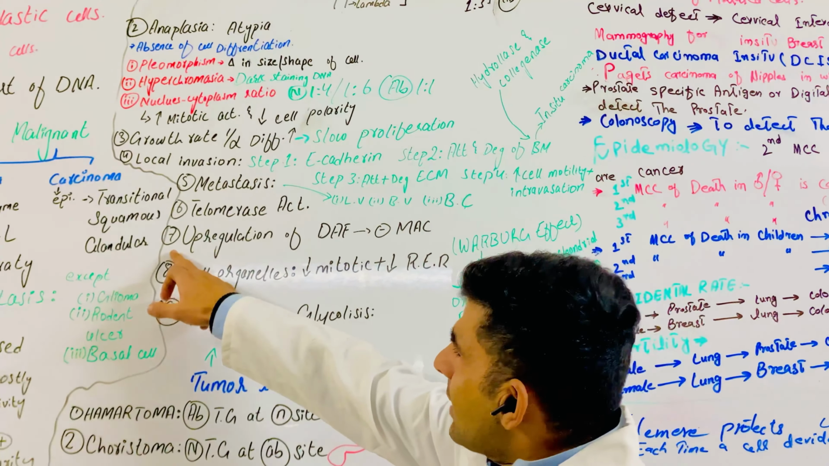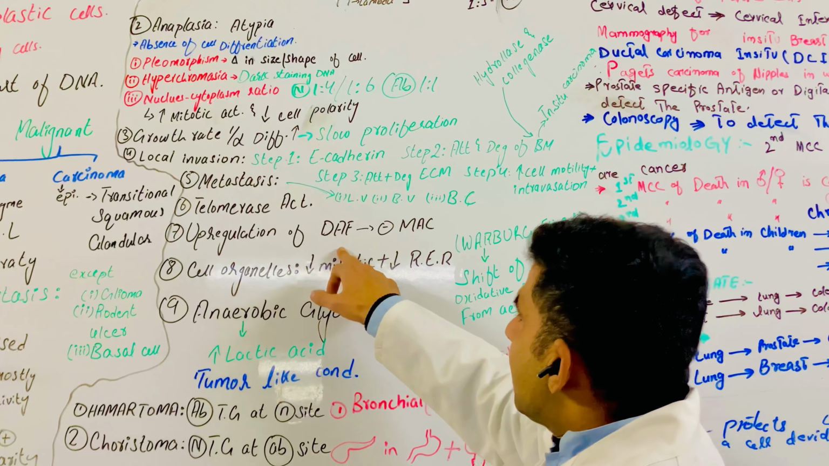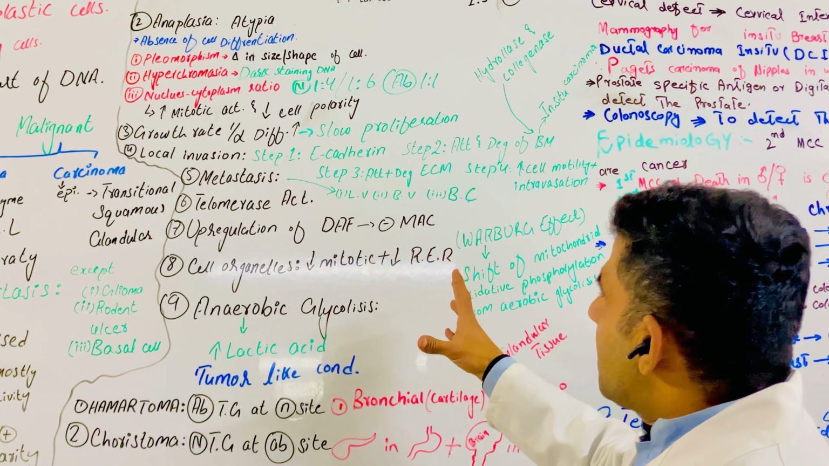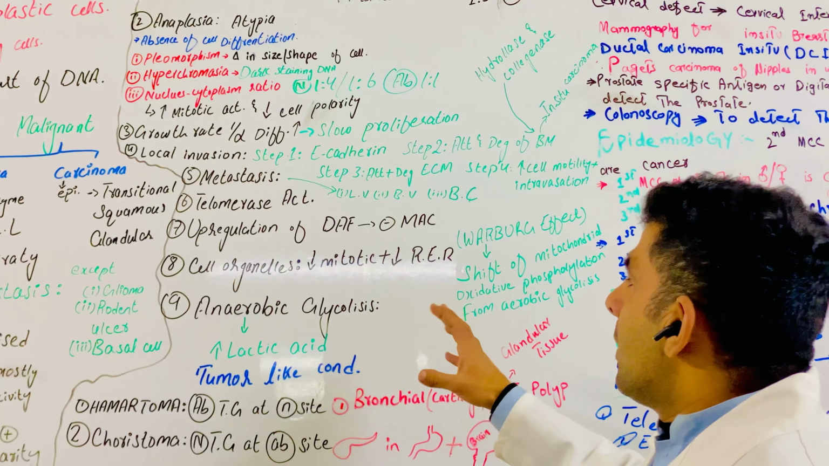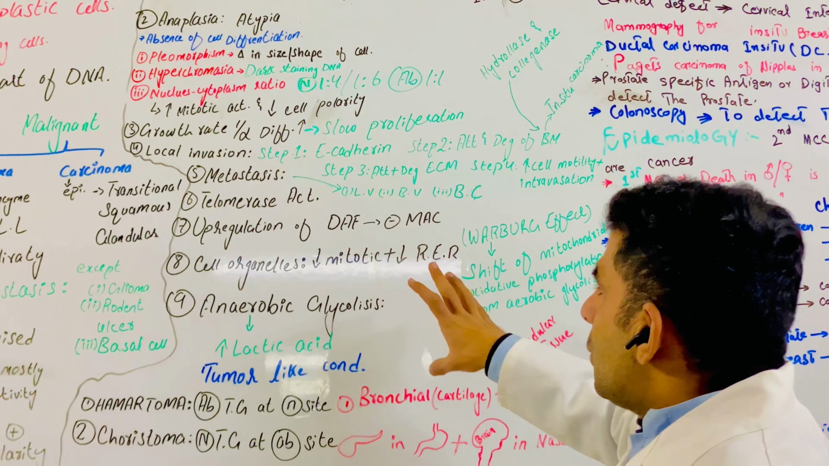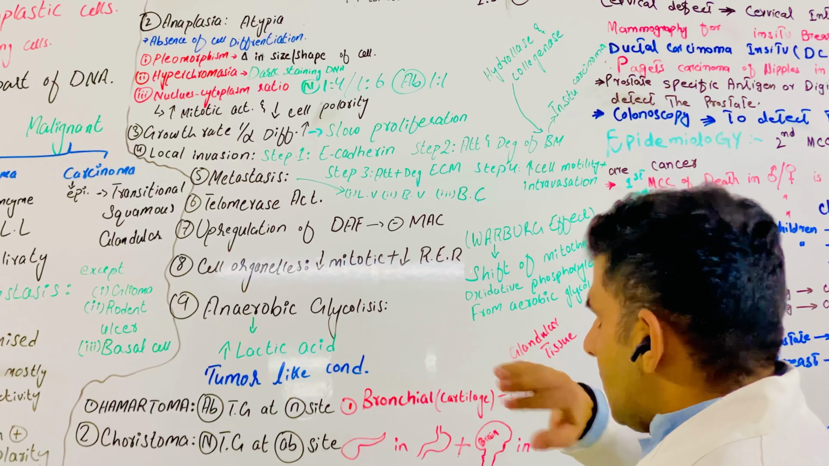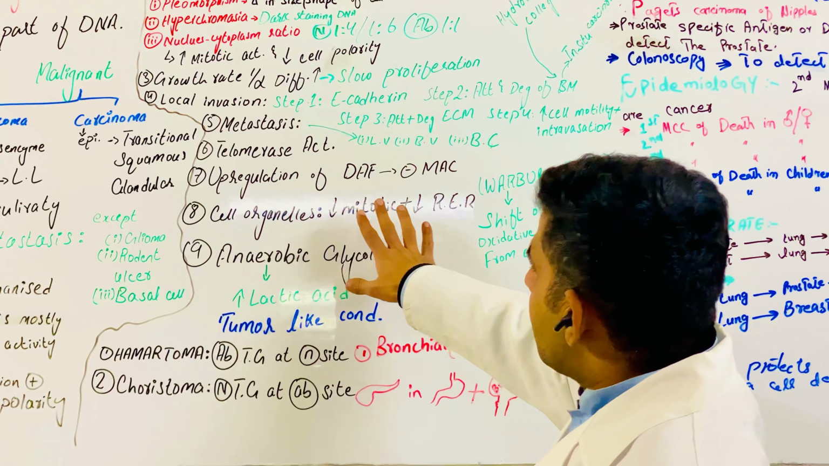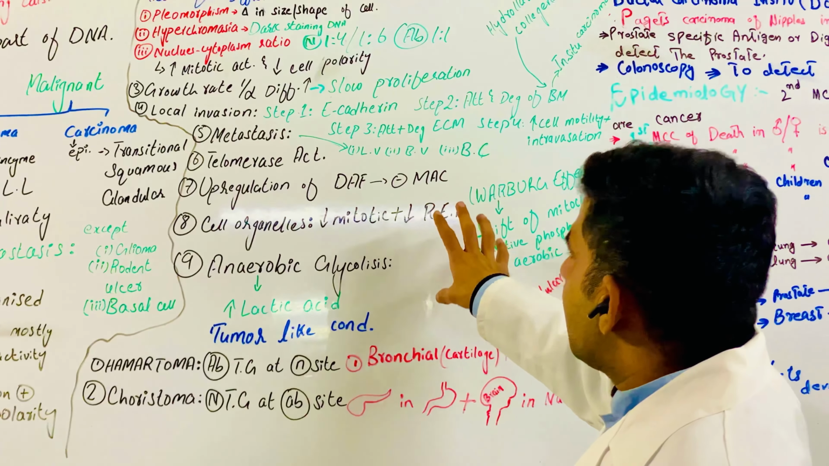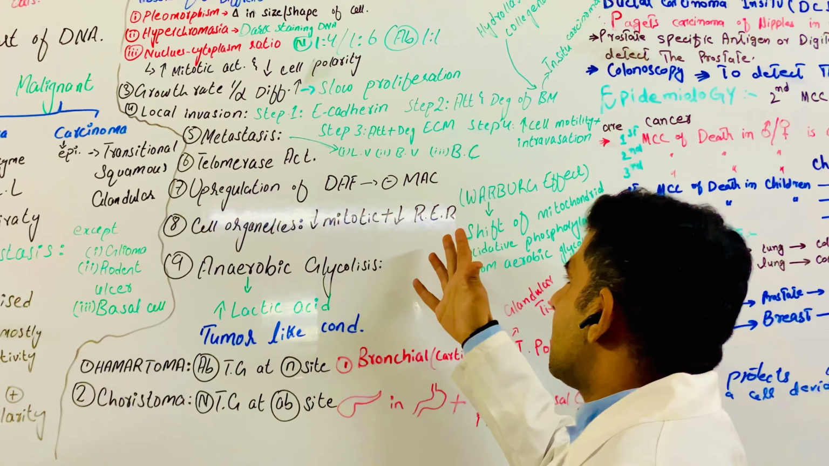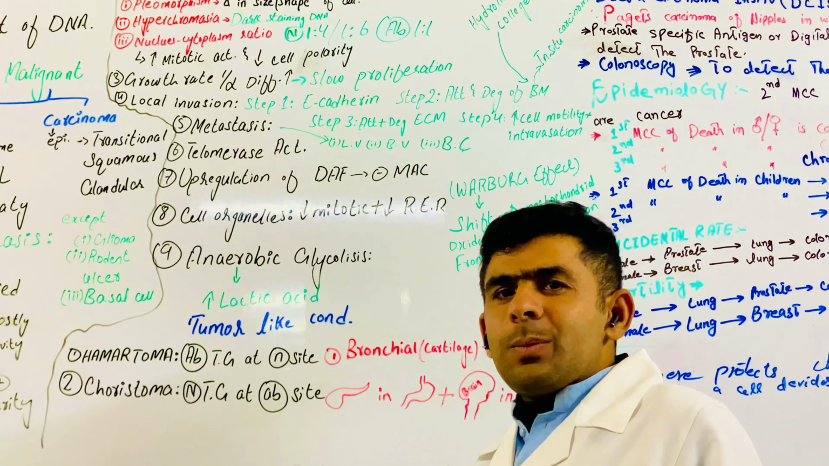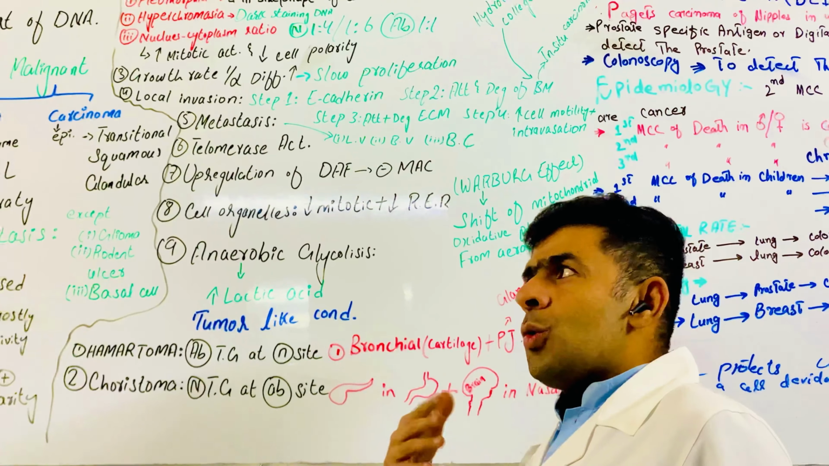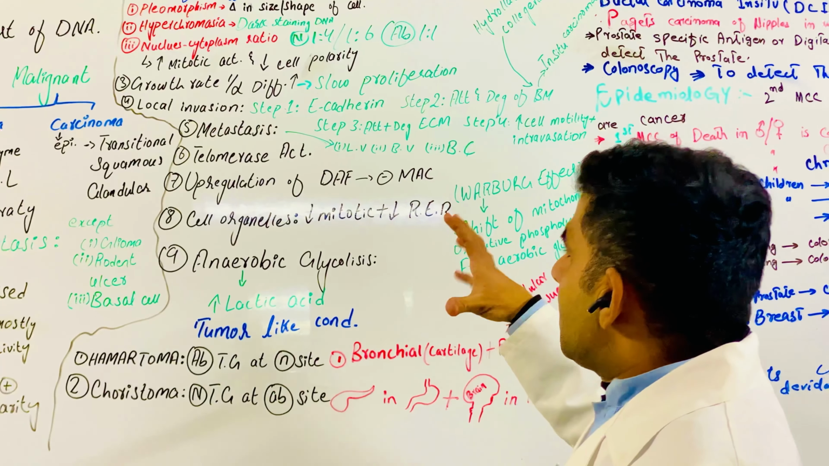The other part is upregulation of decay accelerating factor, which inhibits the membrane attack complex. Due to the inhibition of the membrane attack complex, there is no lysis of cells, so there will be more mitotic activity of cells, and more and more new cells will be generated.